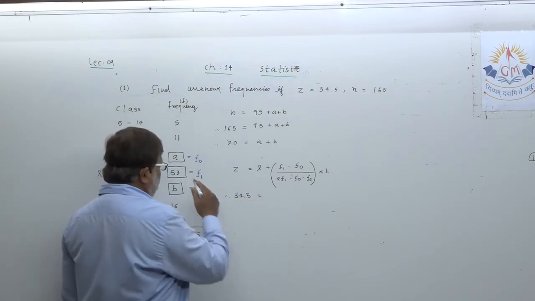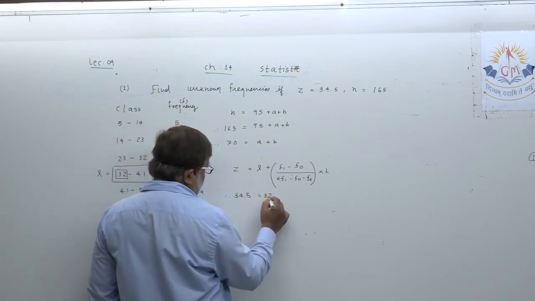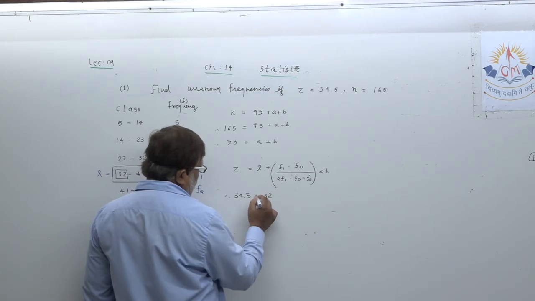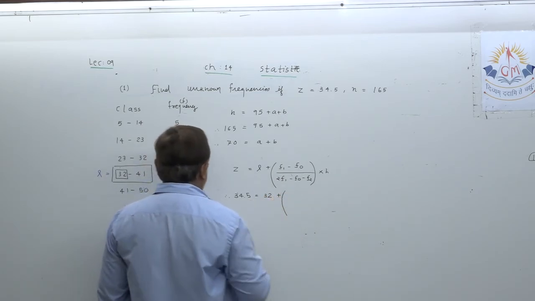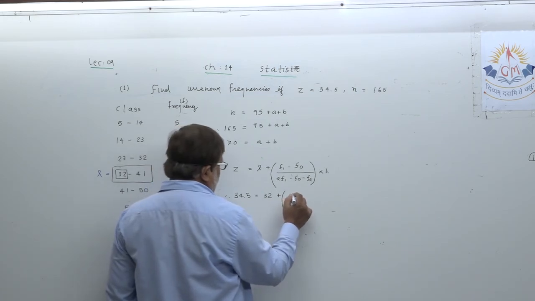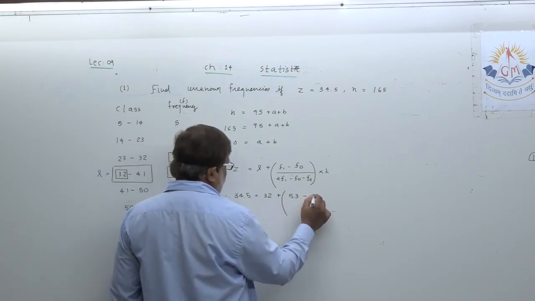The value of L we know, 32. Plus F1 you know, 53. F0, note down with me.